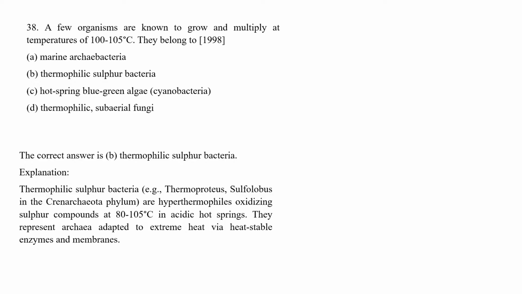They are very tolerant of high temperature and live in acidic hot springs. They represent archaea adapted to extreme heat because they have heat-stable enzymes and membranes.